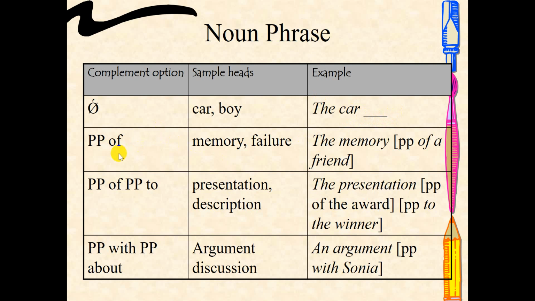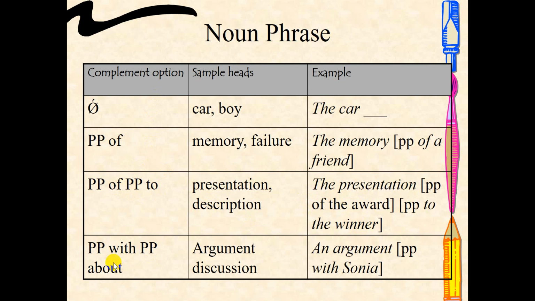You can have the option with a prepositional phrase like the memory of a friend. You can end the phrase at the memory. But if you want to add more information as the complement, you can use a prepositional phrase, of a friend. The presentation of the award to the winner. If you want the noun phrase without complement, you can end it here, the presentation. But if you want to give more information, you can give a complement with the preposition of or to. Presentation of the award to the winner.